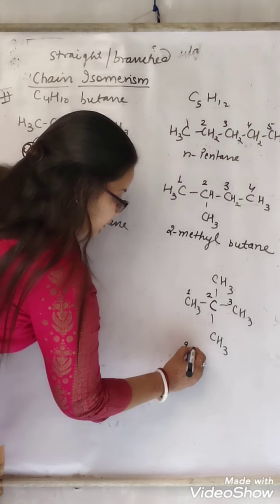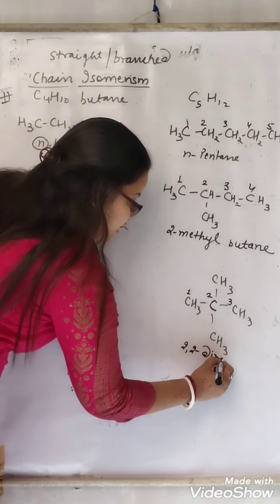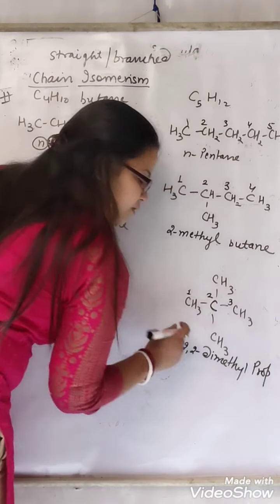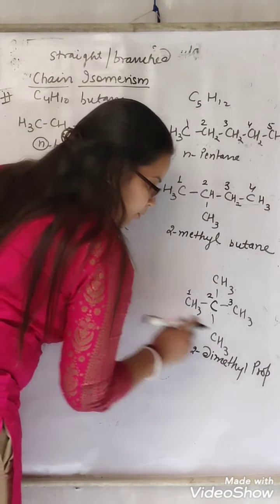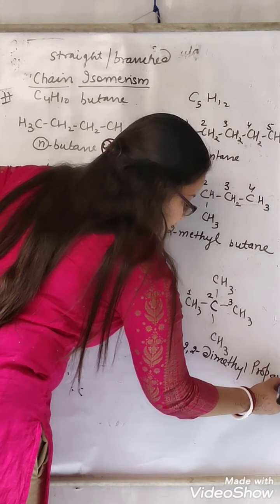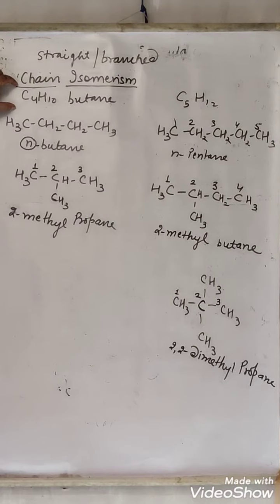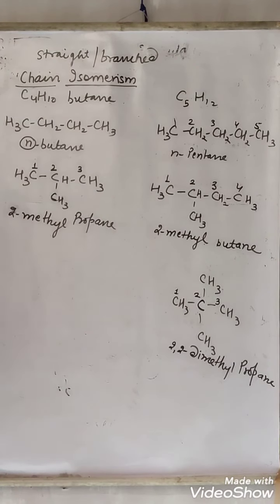So 2 methyls are there. That is why dimethyl. Then it is prop, because 3 carbons are there, all single bonds, so 2,2-dimethylpropane. Understood or not? So these two structures are in our course, and you have to learn them because one or the other structure is asked in the exam. So it is butane or pentane.